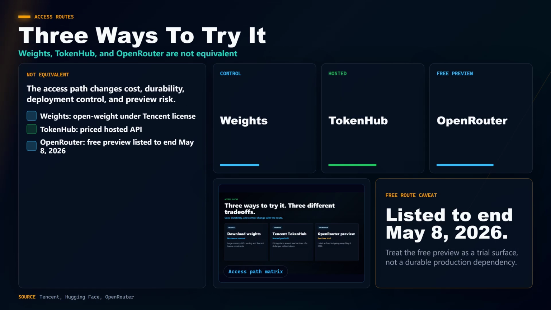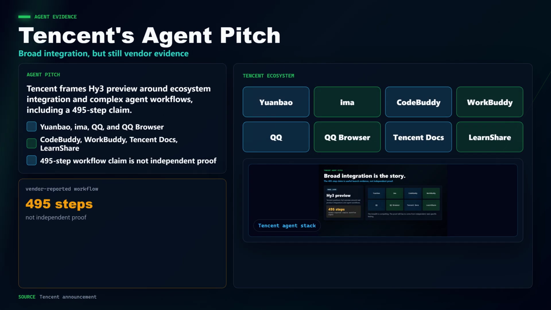There are 3 practical access paths. You can download the weights from Hugging Face and related model platforms. You can call Tencent Cloud TokenHub, or you can try the OpenRouter preview route. The catch is that these are not equivalent. Tencent lists TokenHub pricing around 18 cents per million input tokens, 6 cents for cached input, and 59 cents per million output tokens. OpenRouter lists a free variant, but as of May 5, 2026, that page says it goes away on May 8.